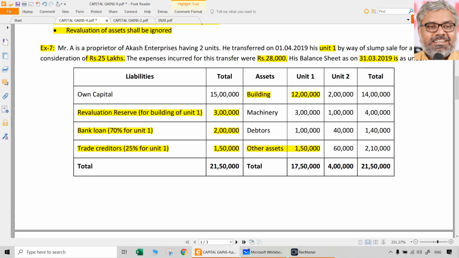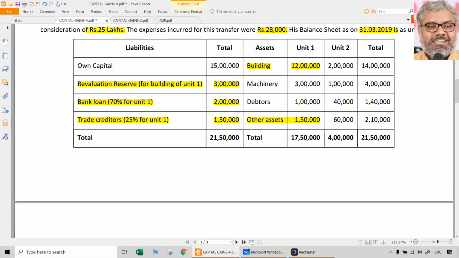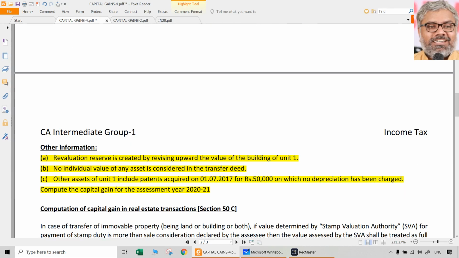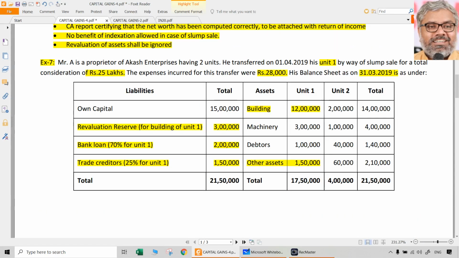So naturally the question comes whether it is a short-term capital gain or a long-term capital gain. We don't know how many months this unit has been held by Mr. A. It was not given. But one thing can be definitely easily understood from one of the information that is there. Patents were acquired on 1/7/2017 means. So 17 to 18, 18 to 19, 19. So almost definitely prior to 2017 itself, this unit must be existing. But still we cannot conclusively tell that it is held for more than 36 months.